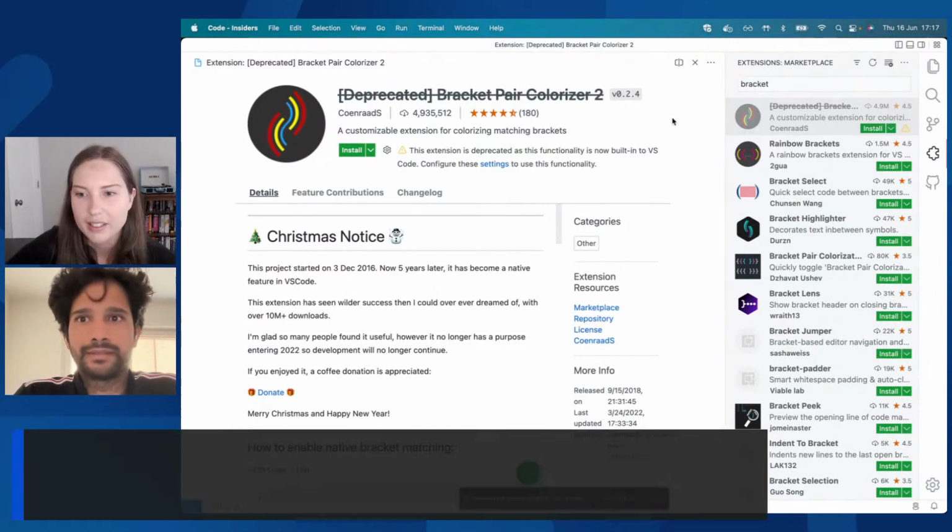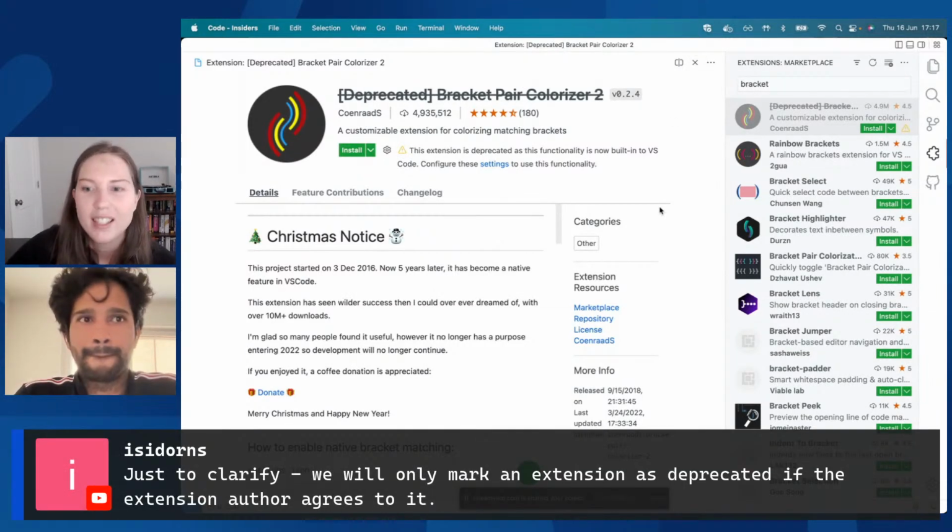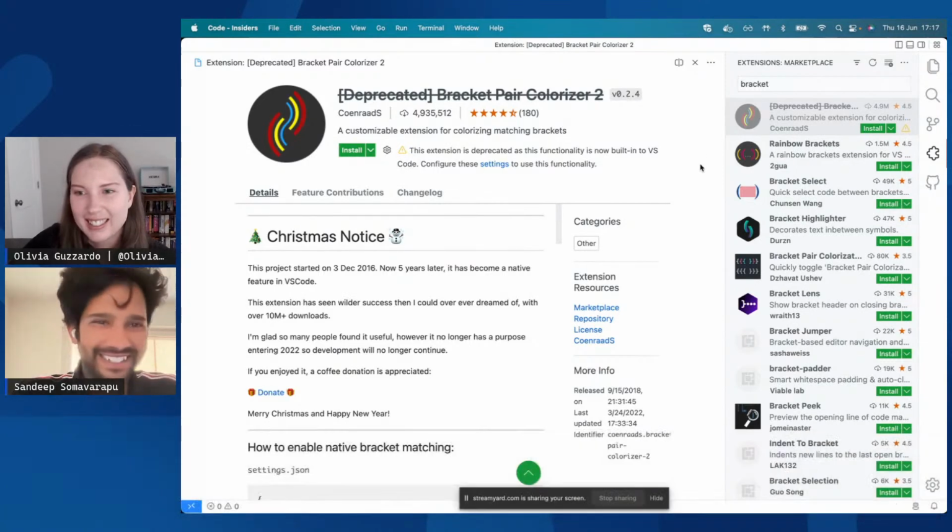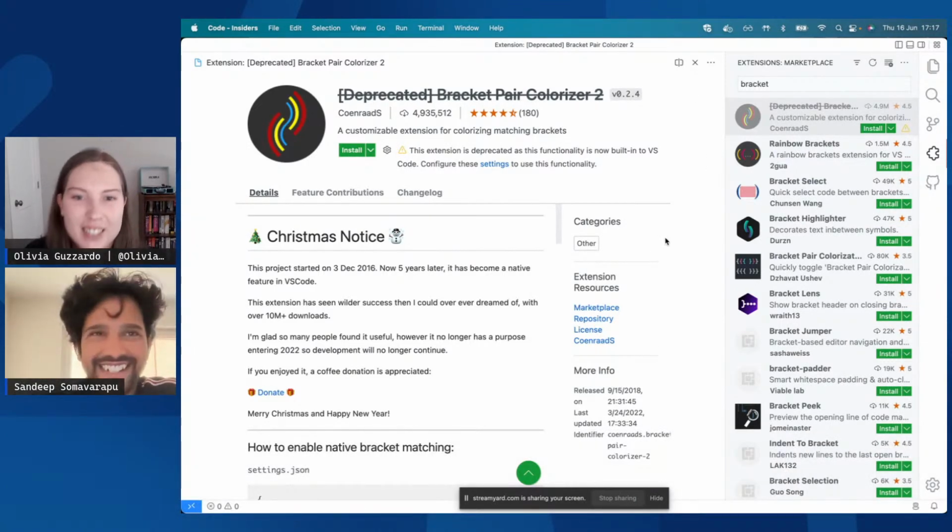Okay, that makes sense. And Izzy, who is one of our PMs, also added in the comments, to clarify, it's only going to happen if the extension author agrees to it. So you can't just willy-nilly deprecate everything. If you're an extension author, don't worry. You're not just going to all of a sudden see everything deprecated because someone decided they want it to be. So thank you, Izzy. That's a very good point, which I forgot. Awesome.